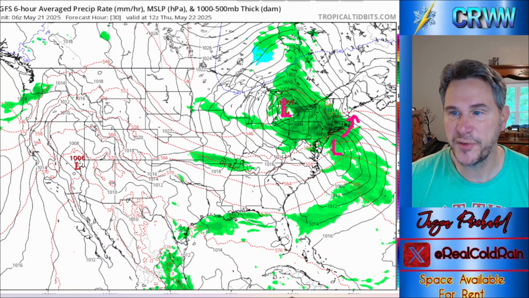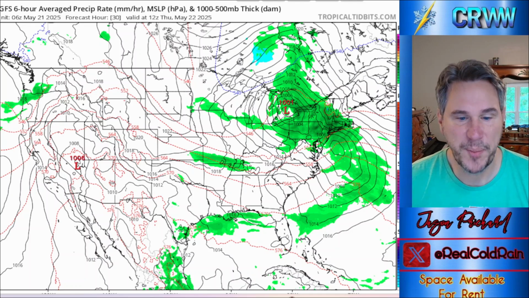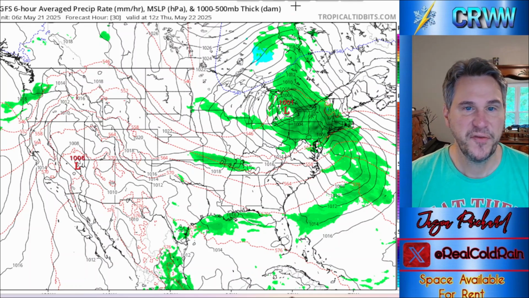This low here is our primary low up here in the Great Lakes, and a little bit of energy transfer going on, not quite maybe a Miller B, but it sort of feels like that a little bit.